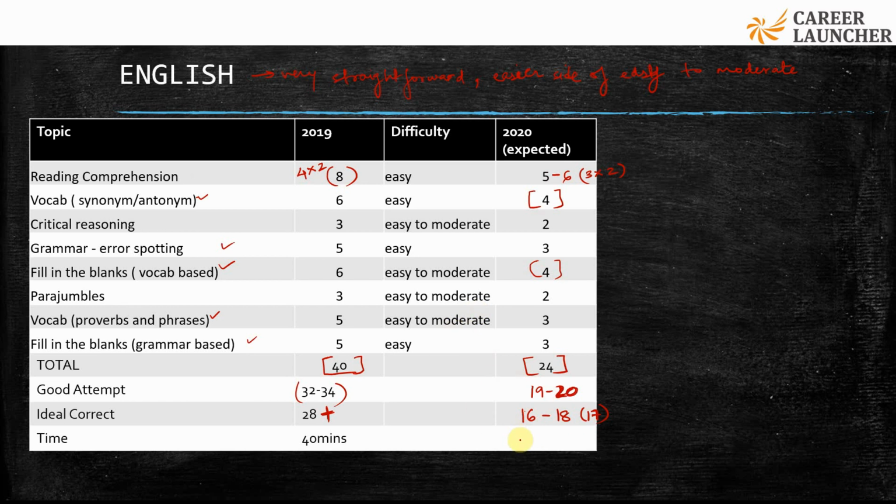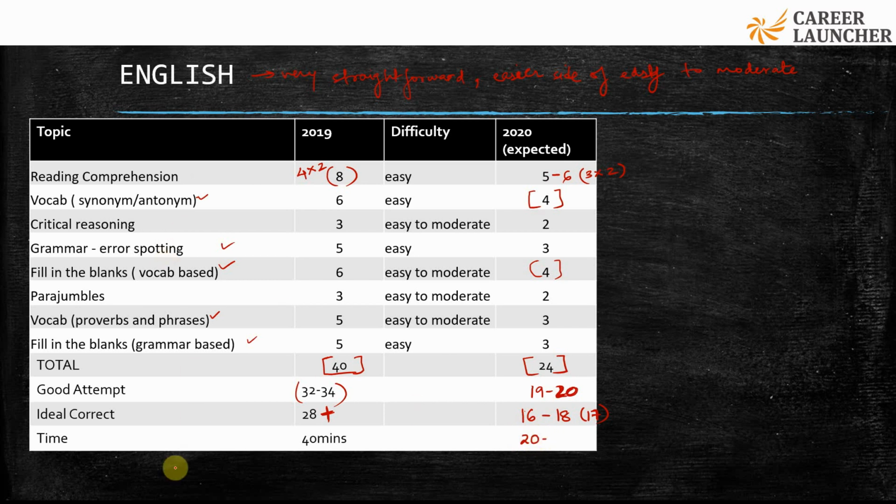And how much time do we have? We have 90 minutes, right? And out of that this would be 24 questions, so roughly you can say one fourth. So if it's one fourth out of the 90 minutes, I would give 20 to 22 minutes to this section.